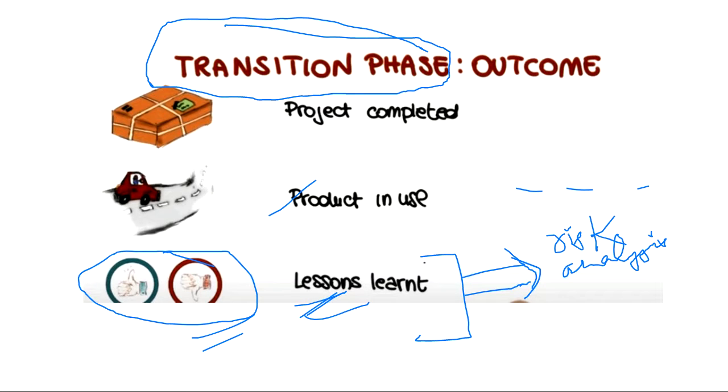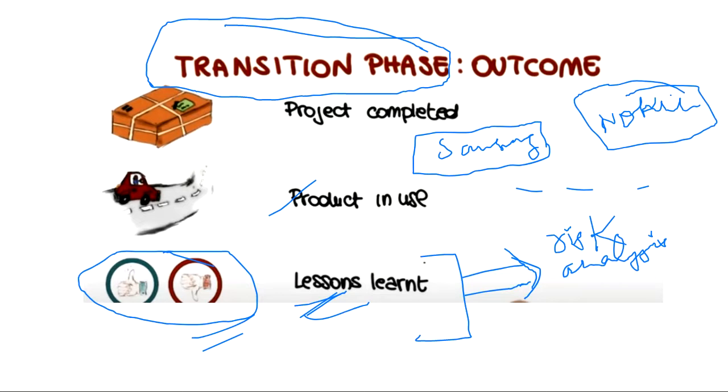For example, suppose you have created this software for a Samsung mobile phone. Samsung gave you the order to create software for them. Now the next time, suppose Nokia gives you an order to create software. You will follow the same sequence or same steps, but now you have some lessons or memory with you, that when I was doing this thing, this kind of error came. So I will be very cautious, at least with these kinds of risks. So this helps in the risk analysis part in the new project.